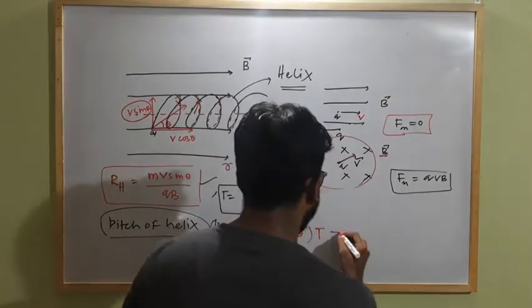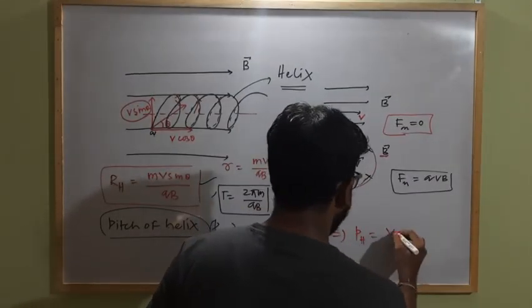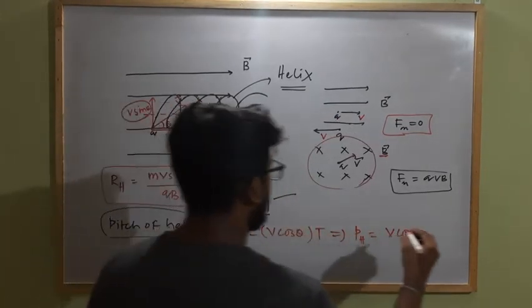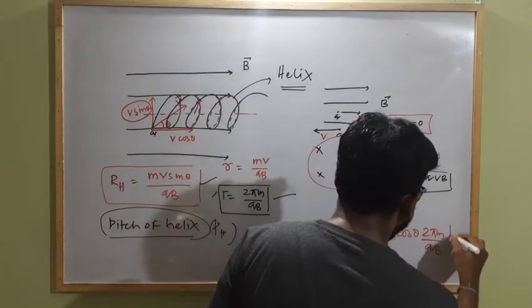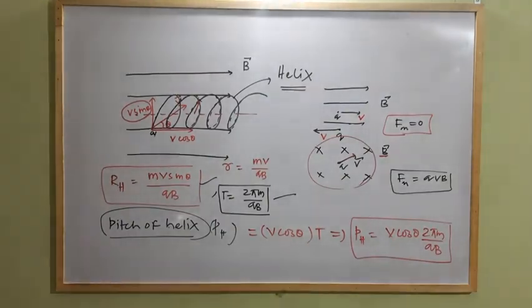So this implies the pitch of helix will become how much? v cos theta. In place of time period we can write 2 pi m by qB. So this will be the expression for pitch of helix.